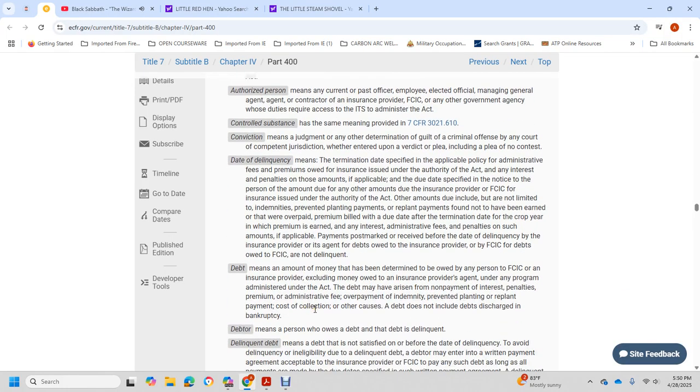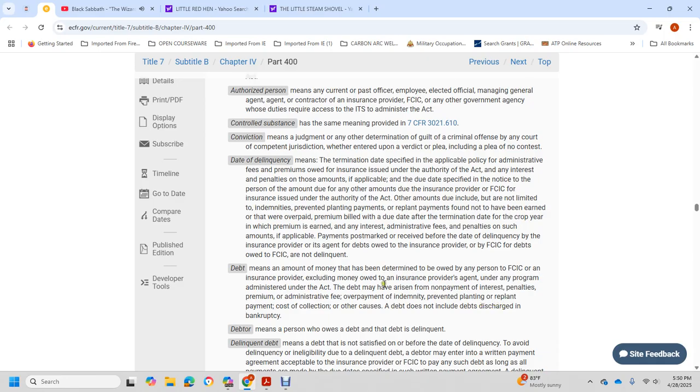Debt means the amount of money determined to be owed to the Federal Crop Insurance Corporation or an insurance provider, excluding money owed by an insurance provider or agent under any program of the Act, when the debt is the result of non-payment of premium, interest, penalty, administrative fees, overpayment, prevented planting or replant payments, cost of collection, or other costs of the debt.